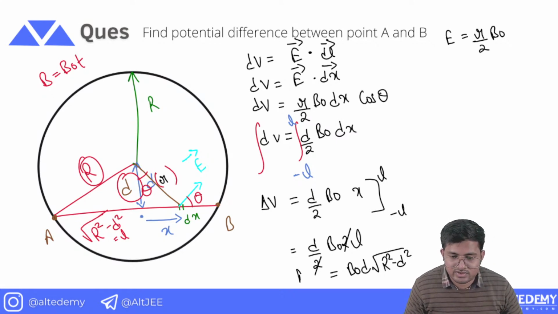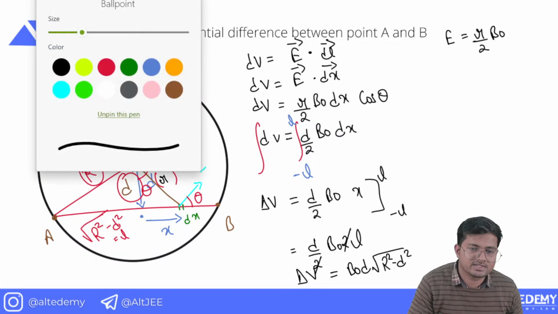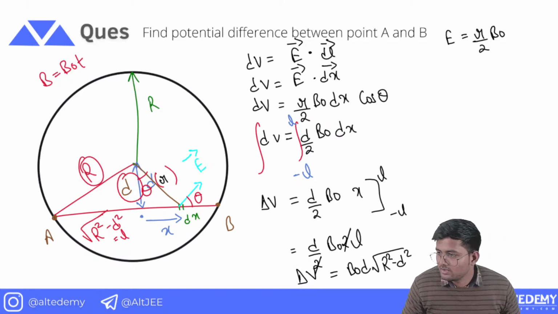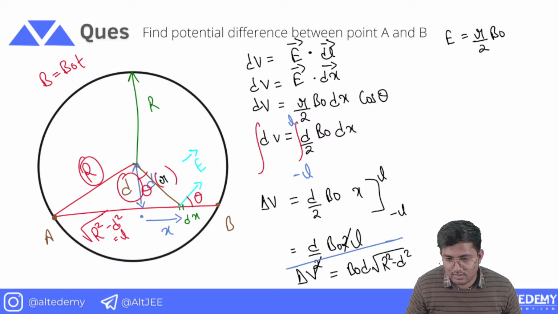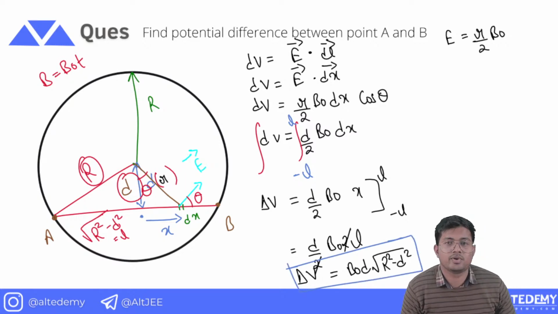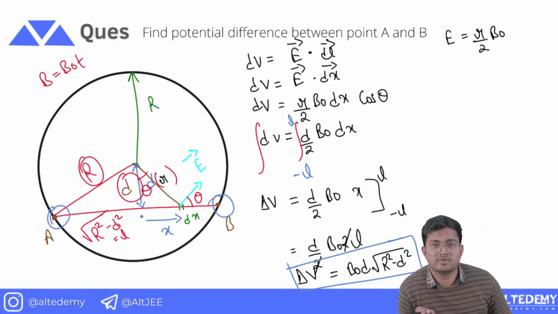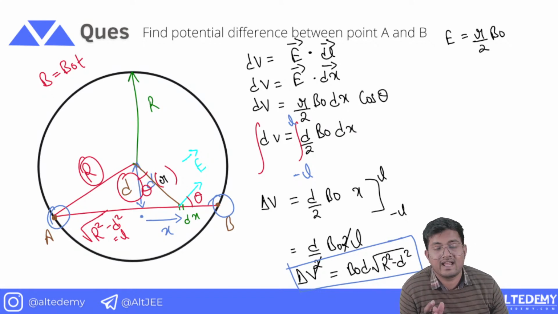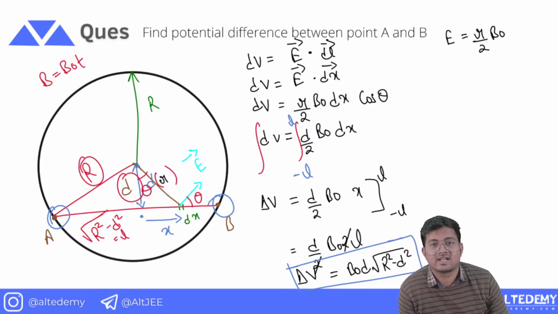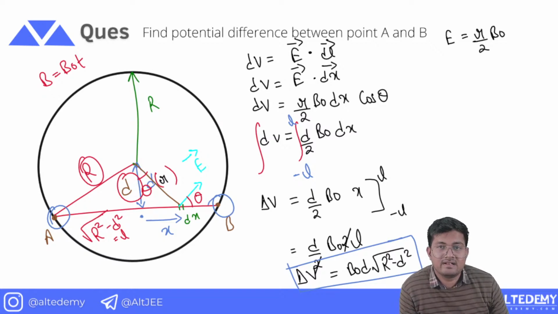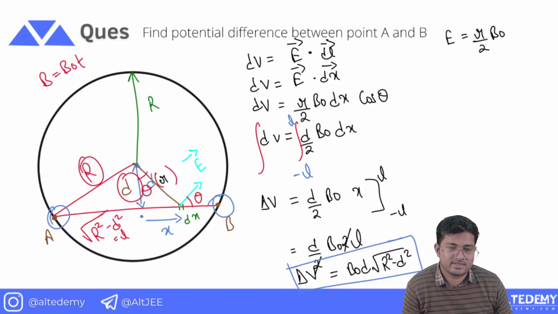I hope this is clear to all of you. It was a pretty good question actually. I hope you have understood it well. Great. So this is the formula for potential difference between points A and B. What we have done is we have taken an element at a distance x from the midpoint of the rod, and then we found the small potential difference across dx by taking the dot product between the electric field and the dx vector. dx is representing a small length. And then we have integrated from minus L to L. That's it. Great.